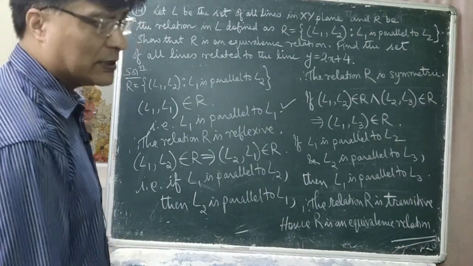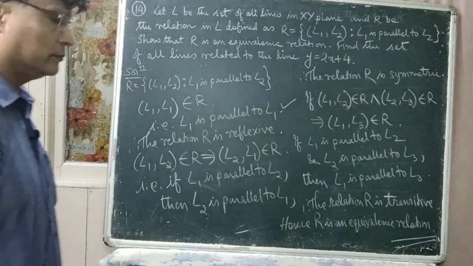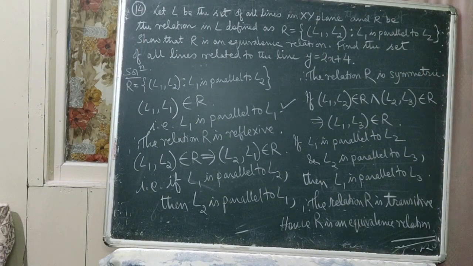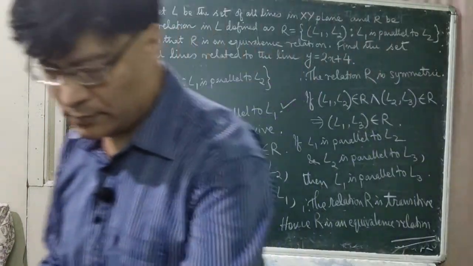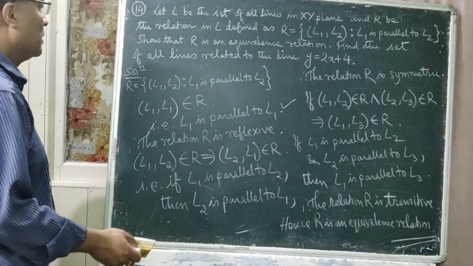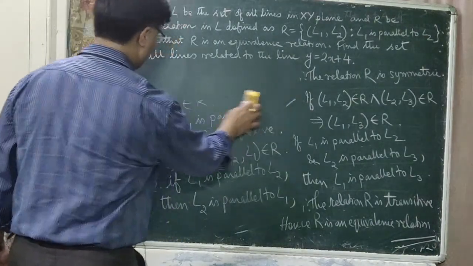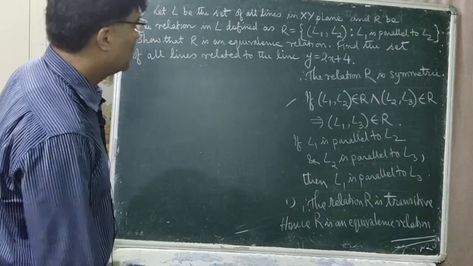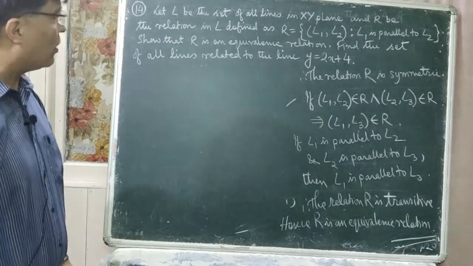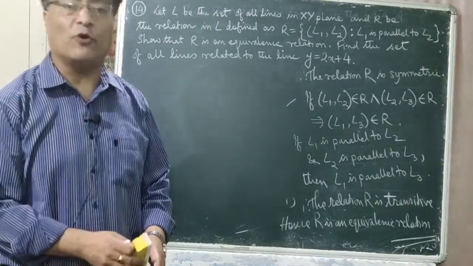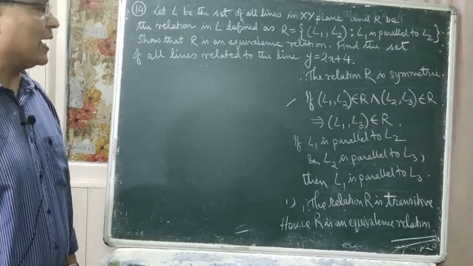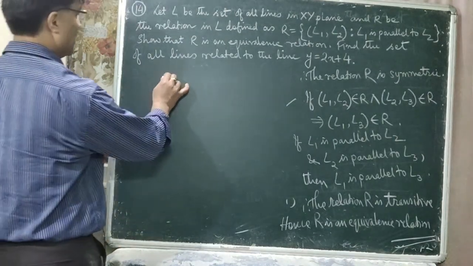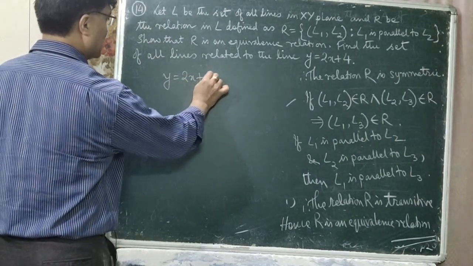Now we will do the second part. So what is the second part out here? You have to find the set of all lines related to the line y is equal to 2x plus 4.